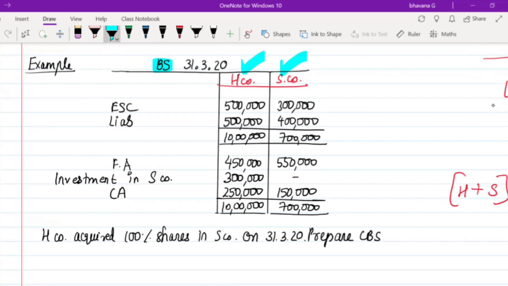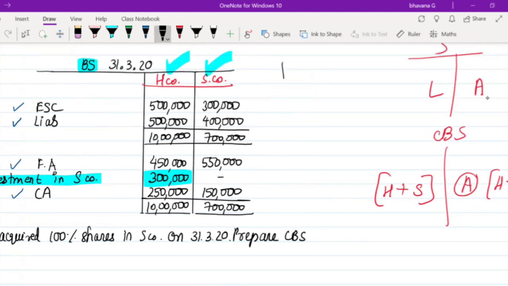In the holding company's balance sheet, they have given you equity, share capital, and liabilities, and then in both the holding company and subsidiary company you have assets, where you have fixed assets and current assets. One thing that is different is investments in subsidiary company, 3 lakh rupees. What they tell you is, when this holding company acquired the subsidiary company, they paid an amount to get it. Whenever you want to buy a company, suppose this is one company, H Limited, and this is another company, S Limited.